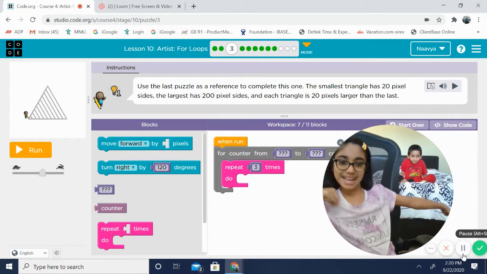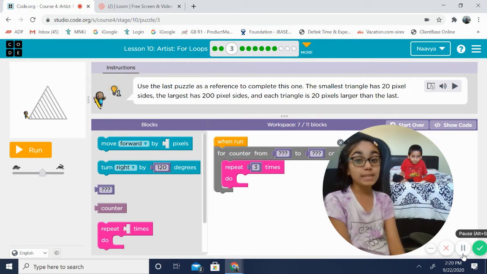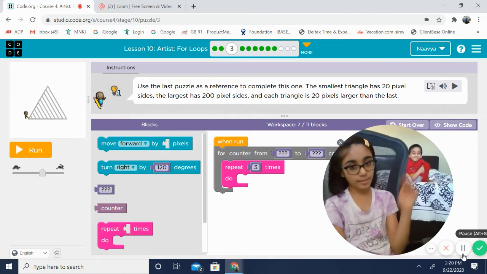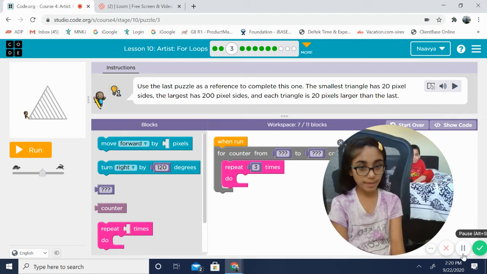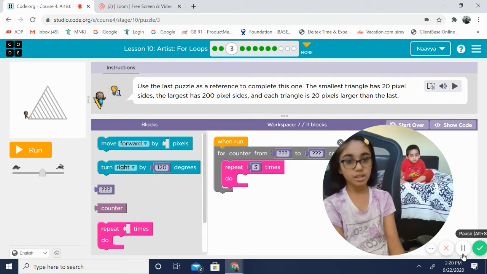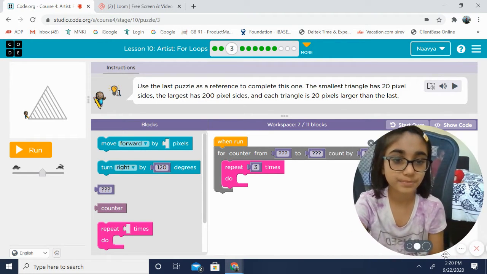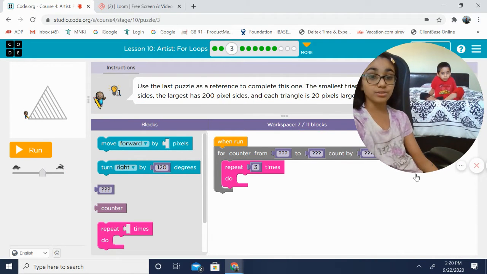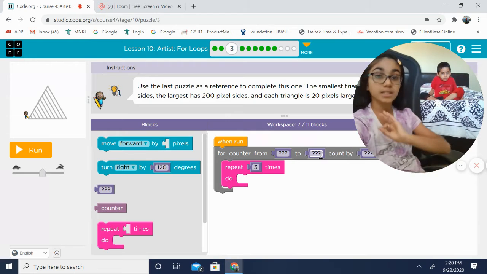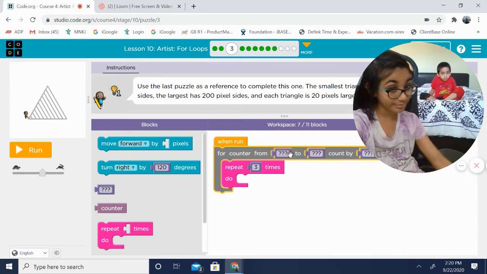Okay, we are back. Okay, use the last puzzle as a reference to complete this one. The small triangle has 20 pixel sides. The largest has 200 pixel sides. And each triangle is 20 pixels larger than the last. So what we're going to do is we can actually put it anywhere we want to. We don't really have to follow the order, but I will because I want to.